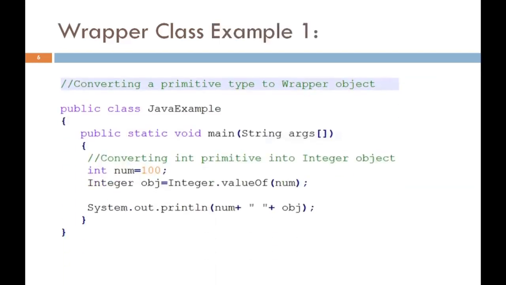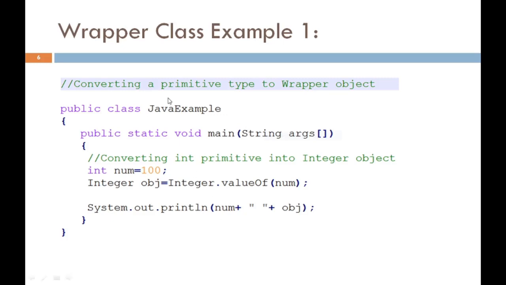Now we will see an example of a wrapper class. The best examples of wrapper class are boxing and unboxing. Same as in typecasting, where automatic typecasting is done, in a wrapper class automatic conversion of primitive data type to object data type is also done. So, automatic conversion of a primitive type to the object of its corresponding wrapper class is known as autoboxing. For example, conversion of int to Integer, long to Long, double to Double, etc.